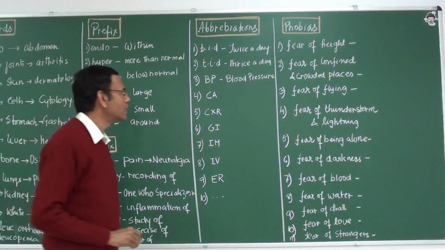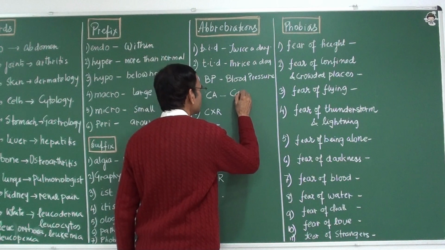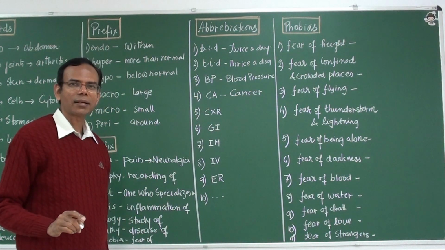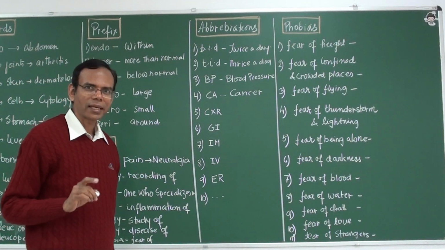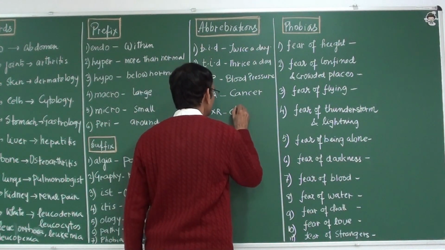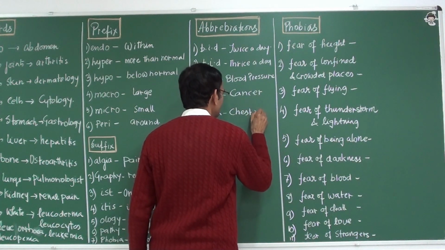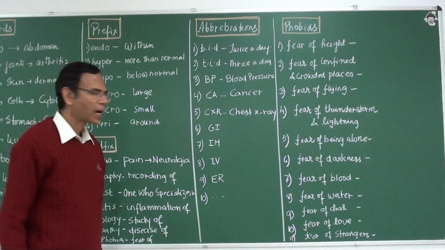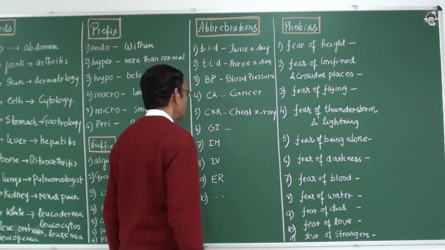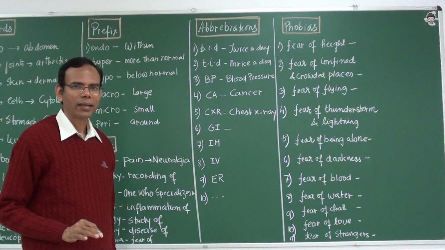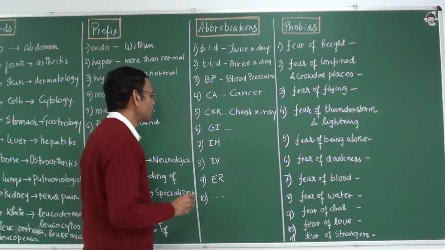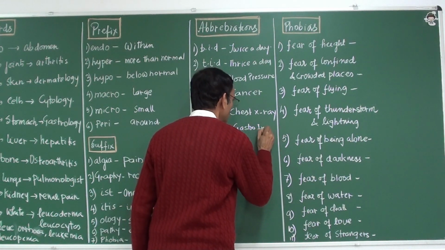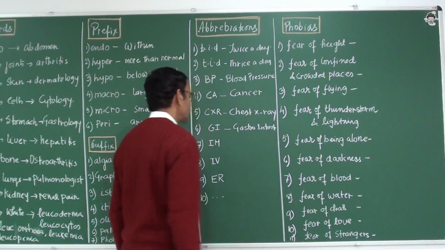CA is cancer. CXR, chest X-ray. Many times you must have seen that. GI, gastrointestinal.